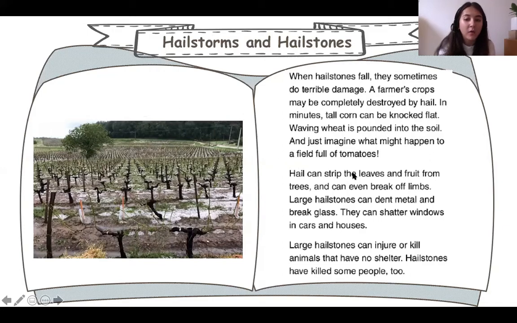Okay, let's have a boy to finish the rest of this. Let's go for Winter. Hail can strip the leaves and fruit from trees and can even break off limbs.